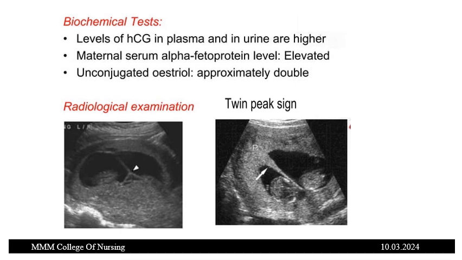In radiologic examination, as you see in both pictures, in the first picture, near the arrow mark, there is a small triangle like structure. Small black color triangle like structure you can see in the ultrasonogram. So that is called the twin peak sign or lambda sign. That is given in the second picture also.